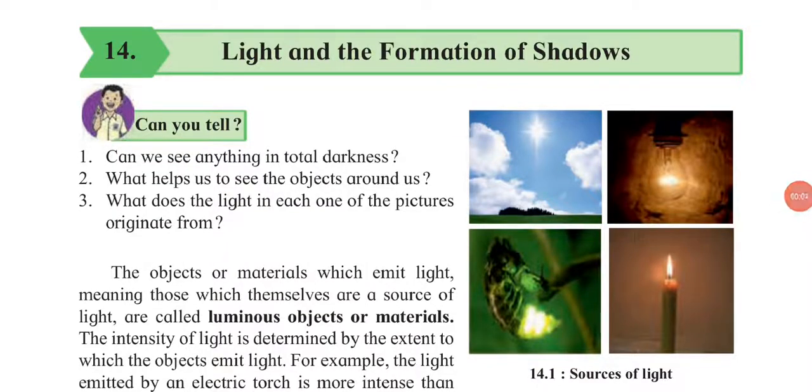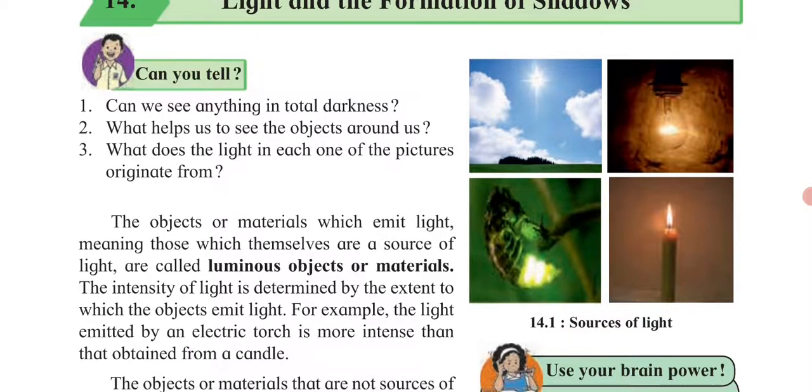Welcome all. We are going to start with our new lesson, that is light and formation of the shadows. So, what is actually the light? From where do we get the light? What will happen if there is total darkness? So, these are the questions which matter to us a lot. But in this lesson, we are going to study about the light and also the formation of shadows.